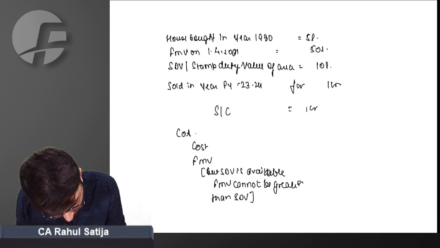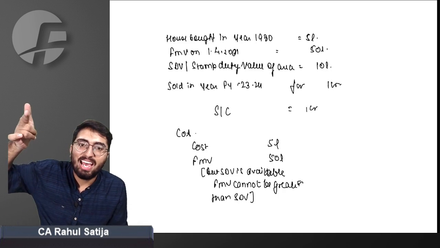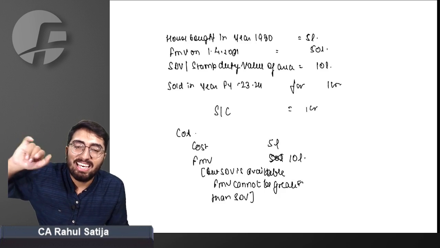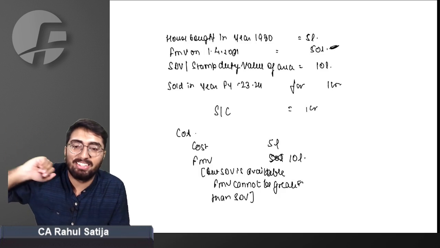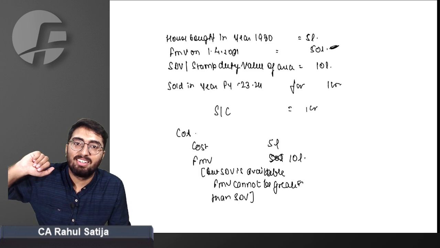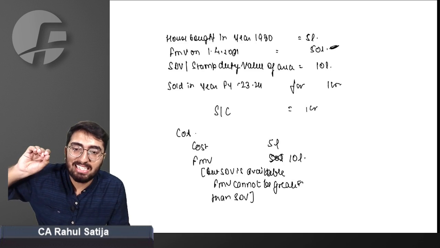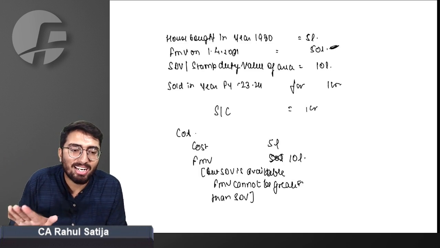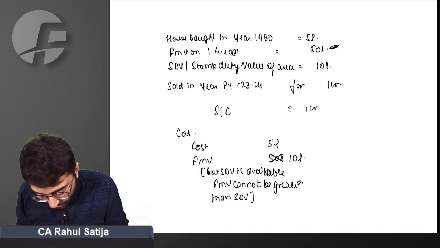So what will be cost of acquisition? Our cost is 5 lakh. FMV is 50 lakh. But since we have SDV available and SDV is 10 lakh, FMV cannot be greater than SDV. So SDV will be 10 lakh. In this case, your excessive cost of acquisition will be eliminated. Your attempt to trick the department and pay the least tax available is being eliminated here. You cannot attempt to pay lower taxes by just inflating the FMV. Did you understand this point or not?